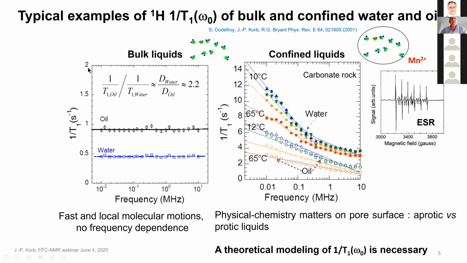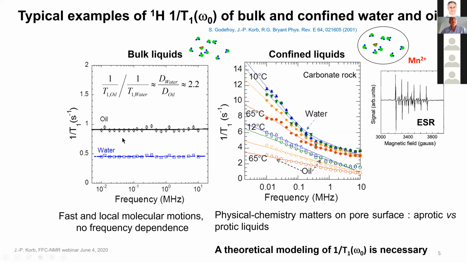The simplest example here is the bulk liquid, for instance, water or oil. The oil here is dodecane. And in that case, you observe no frequency dependence. The T1 of water is 0.5 seconds, usually due to the presence of oxygen that is dissolved in the system. And the oil relaxes more than water.